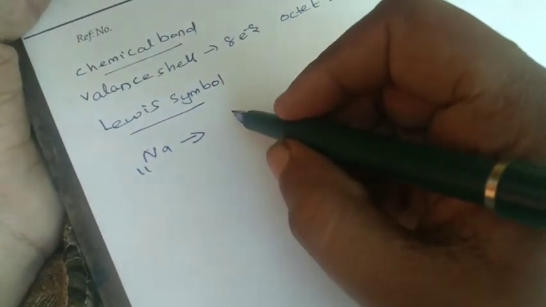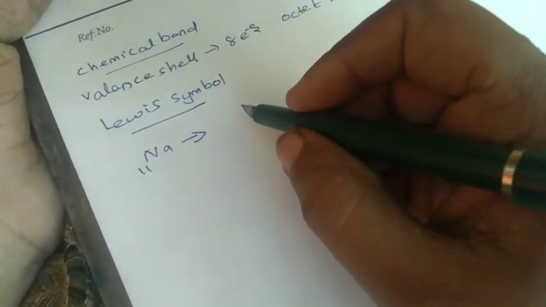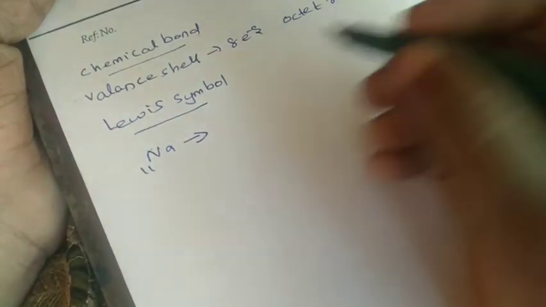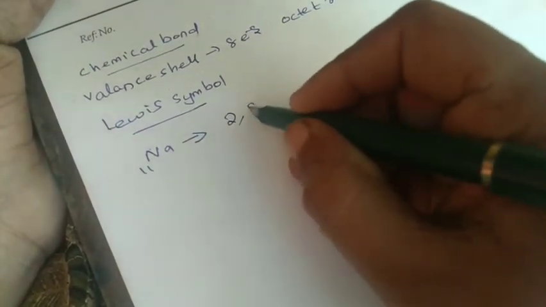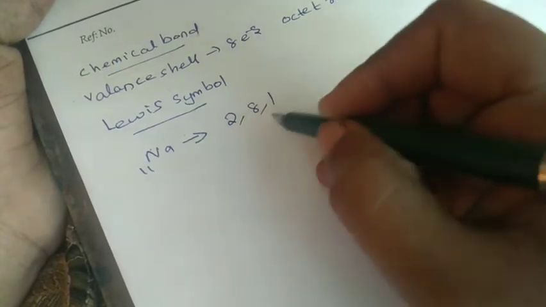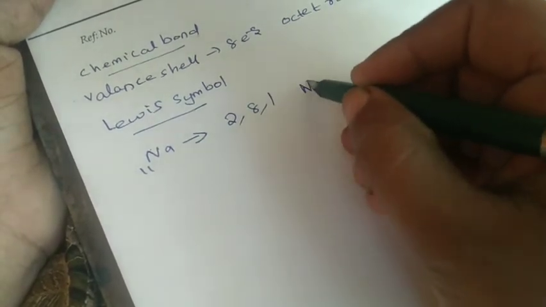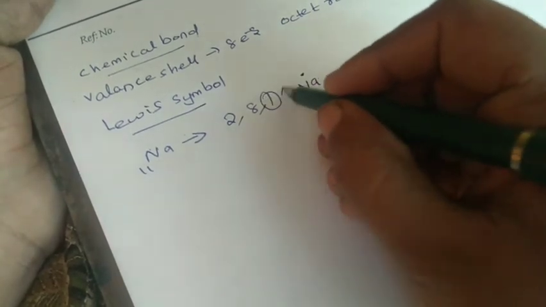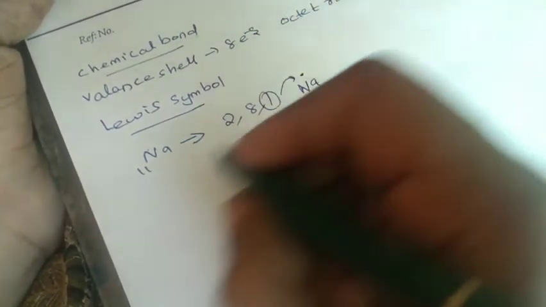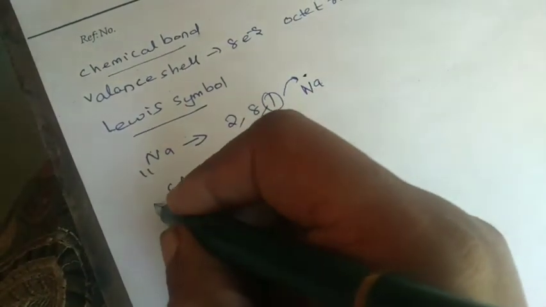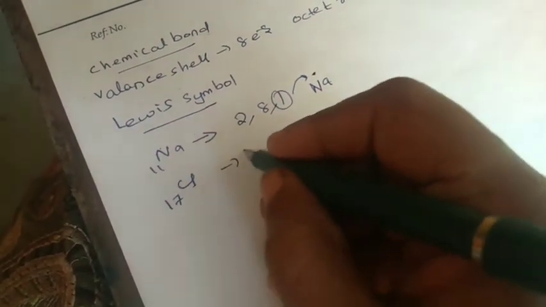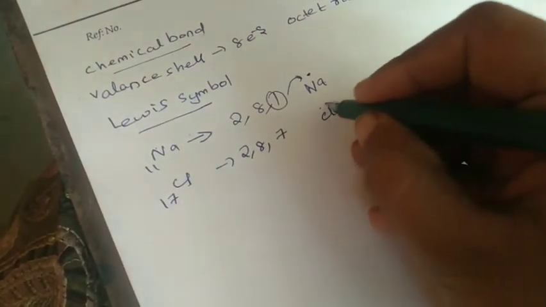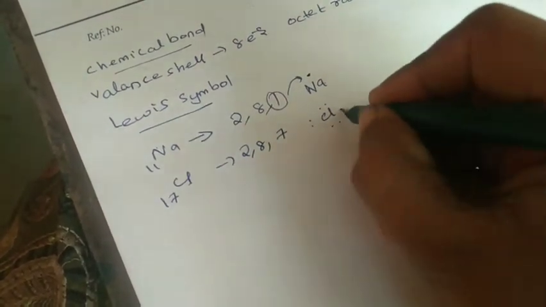Consider the sodium example, Na 11. Its atomic number is 11. We can write its valence electrons as 2, 8, 1. From this we can understand that this one electron is unstable. He represents this as Na with one dot, one electron as a dot. Then consider Cl 17, atomic number 17, configuration 2, 8 and 7, where we can write Cl and 7 dots.